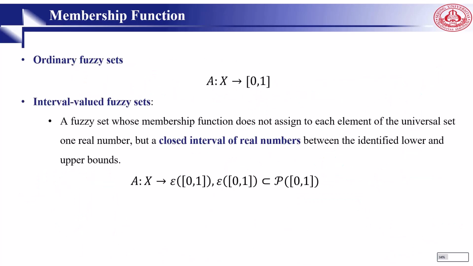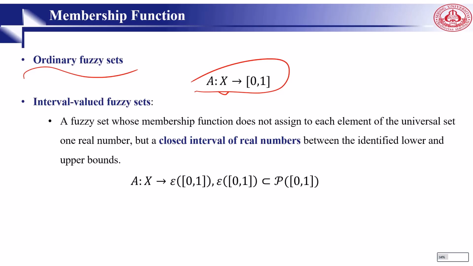If we have a universal set like X, then a fuzzy set is defined by this function, as I already explained. These kinds of fuzzy sets are considered ordinary fuzzy sets. On the other hand, we have interval valued fuzzy sets. The membership functions of ordinary fuzzy sets are overly precise. We may be able to identify an appropriate membership function only approximately. So we go for this interval fuzzy set.